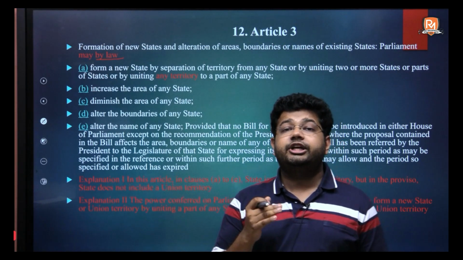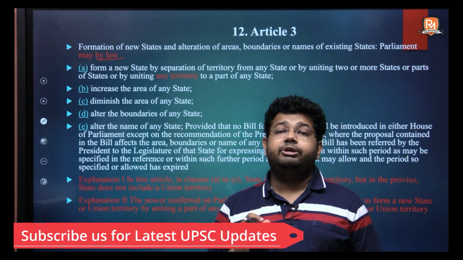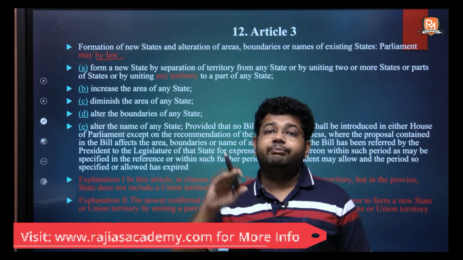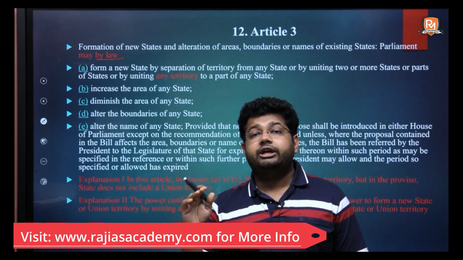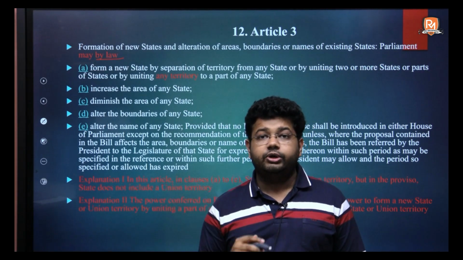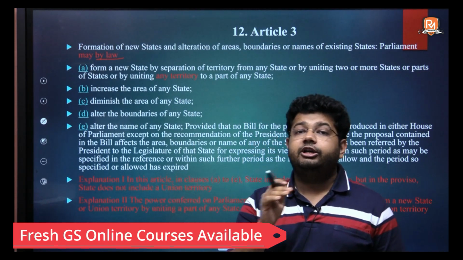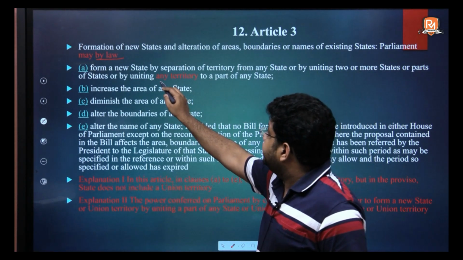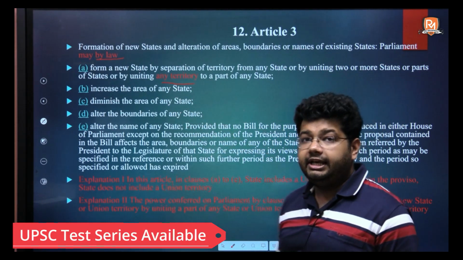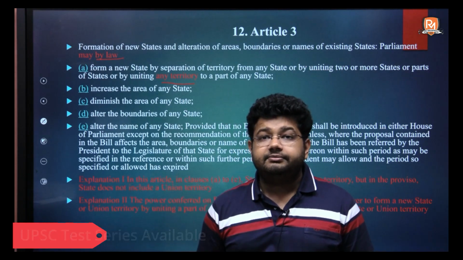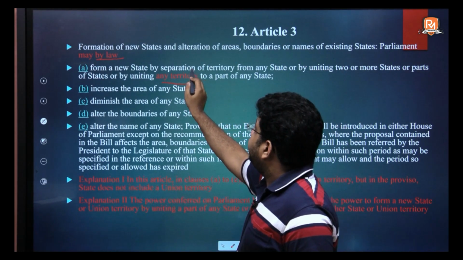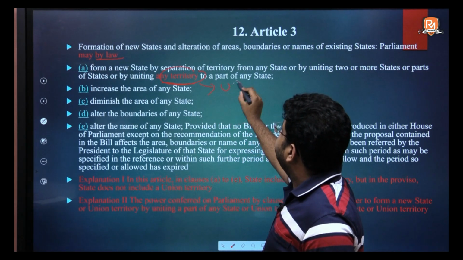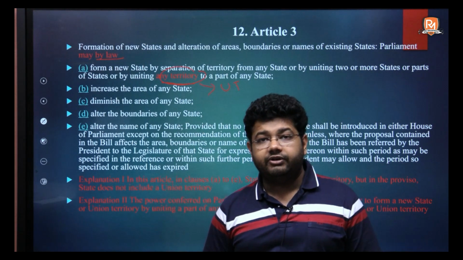So how can a new state be created? A new state can be created by joining 2 states or by inclusion of any territory. For example, if a new territory over which India has gained control is included, that territory can be included in the state's territory also. Does any territory under Article 3A cover union territories? Since any territory is a broad term, therefore under Article 3A, union territories will also be covered.